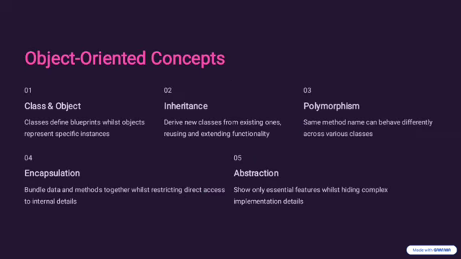Next, object oriented concepts. So this is the most important concept in Java programming language. So OOP is a programming paradigm in Java that organizes software design around objects, real-world entities that contain both data and behavior. The first OOPS concept is classes and objects. Classes define blueprints while objects represent specific instances. That is, it has unique identity, state and behavior of its class. For example, consider a class car. So the objects created for the class car are BMW, Audi, etc. So it represents real world instances.